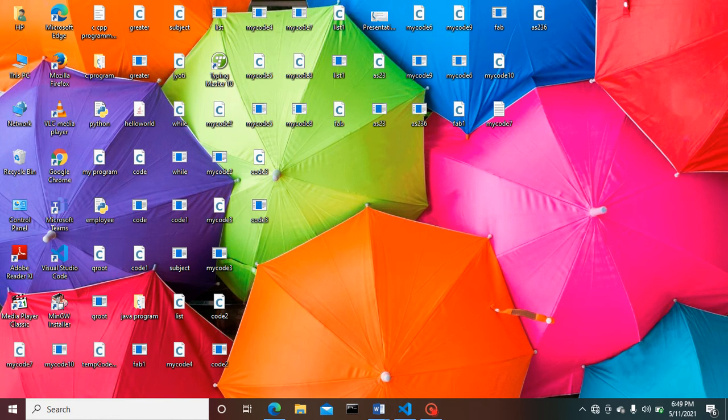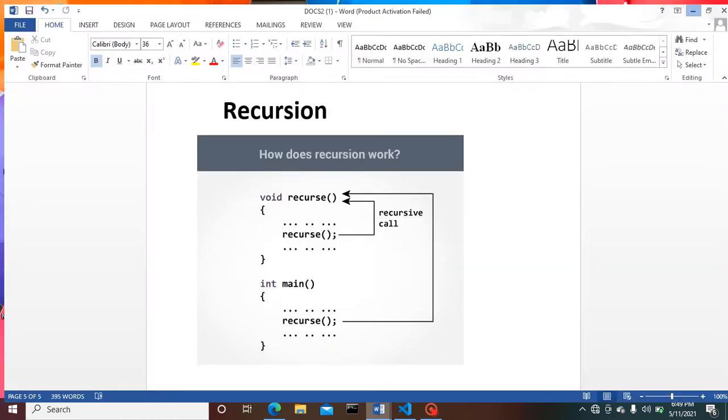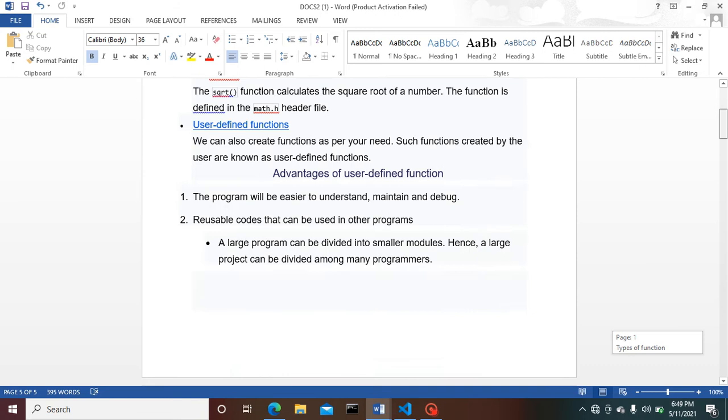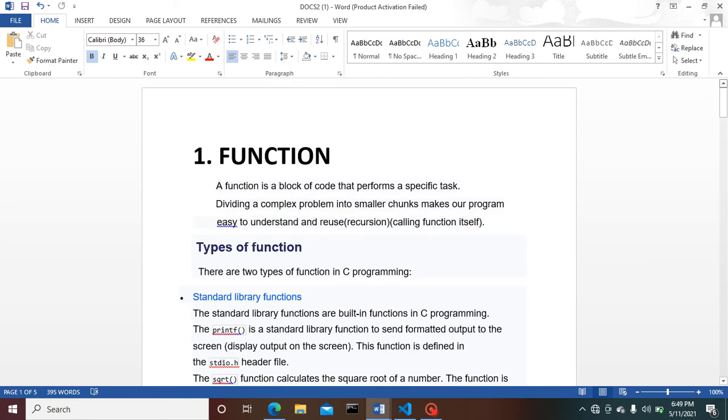Let's have a look at a note I have provided here. A simple, precise and accurate note. I have provided only the key points which are helpful and useful while coding C. The very first topic is function.